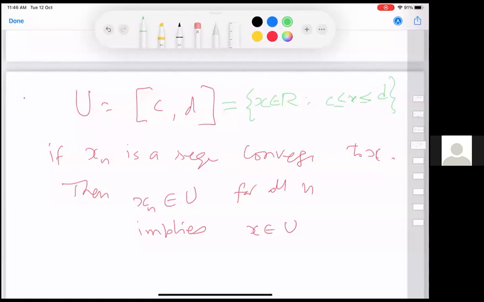Okay. But nonetheless, intuitively, I think you would see that since we are talking about convergence of a sequence, this will give you some idea about what is an open set and a closed set. So finally, for open sets, we said you take any union of open sets and that will be open. Here, you take intersection of any number of closed intervals.